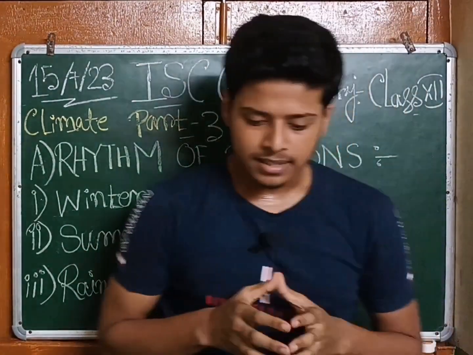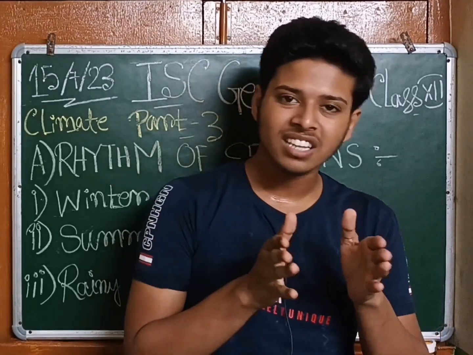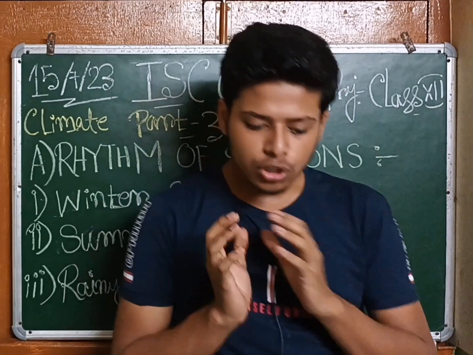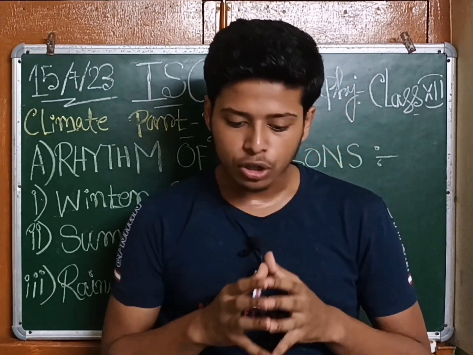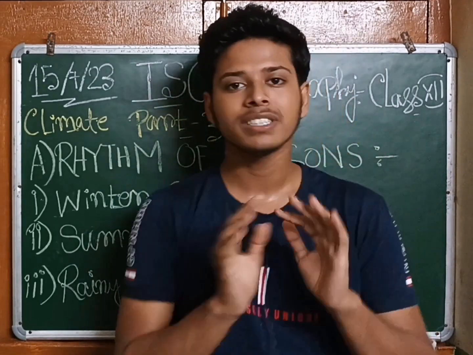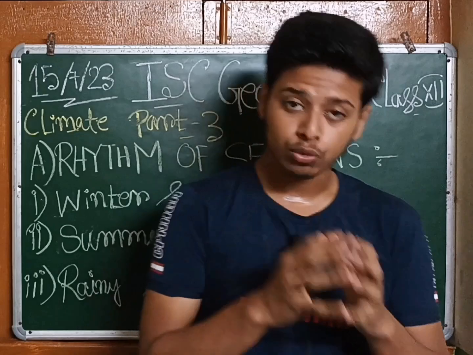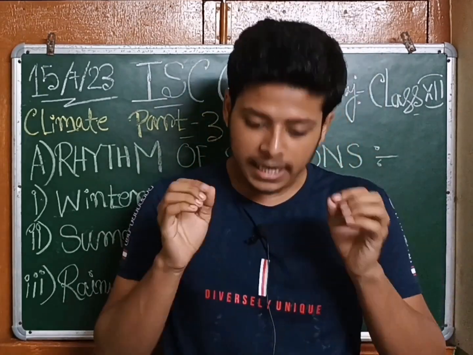So in the rainy season, it starts with the onset of the southwest monsoon. This season starts in June and ends in October. This is the rainy season in the true sense because monsoon winds are active all over the country in these months. India receives about 80% of its rainfall from the southwest monsoon alone. Southwest monsoon ही 80% of the rainfall India को देता है.